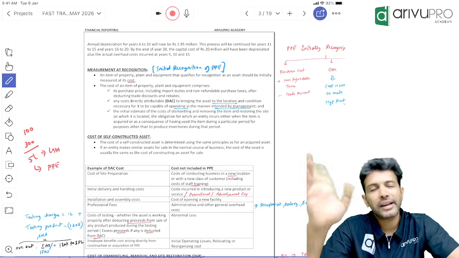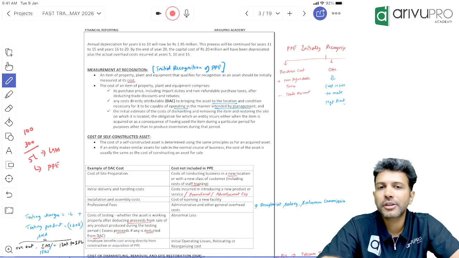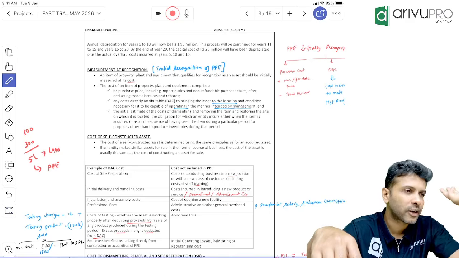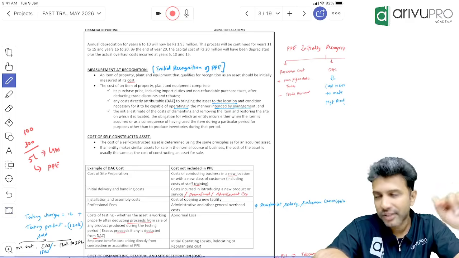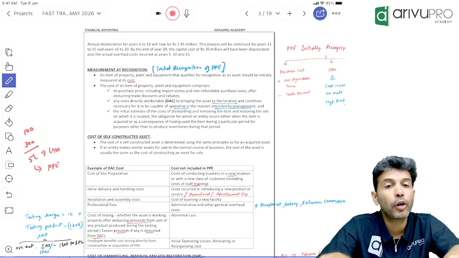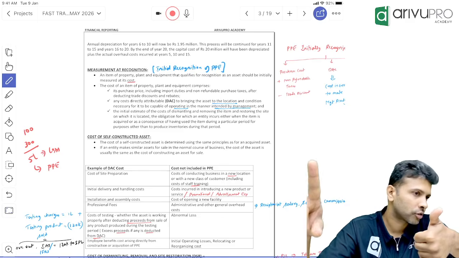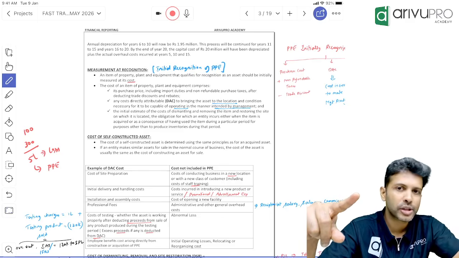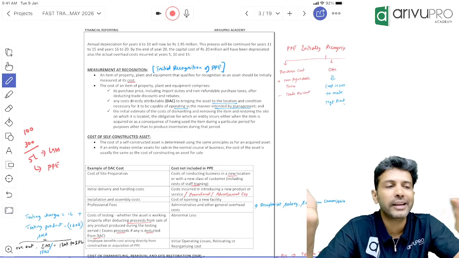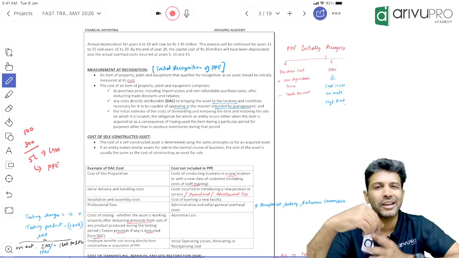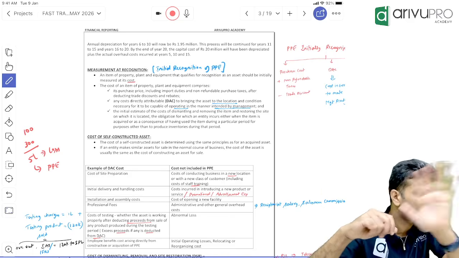Okay. Then DSR cost. DSR cost full form is decommissioning and site restoration cost, or dismantling and site restoration cost also you can say. Is DSR cost added? Yes. Full value or present value? Present value of DSR cost you will capitalize to the cost of PPE. Difference between future value and present value is time value of money ka interest charges. That will go off to P&L. Okay. How much is the interest charges? You will get from that unwinding of interest table.